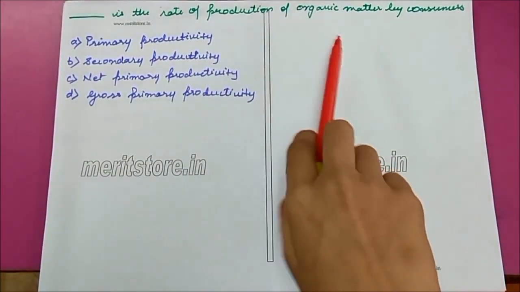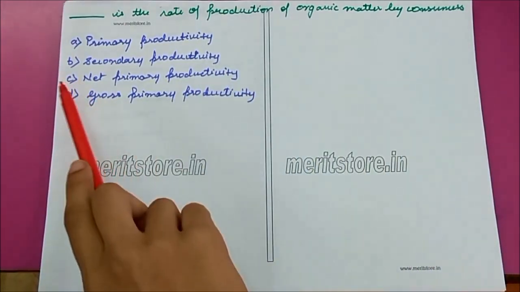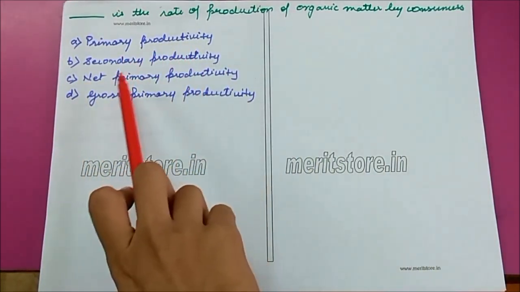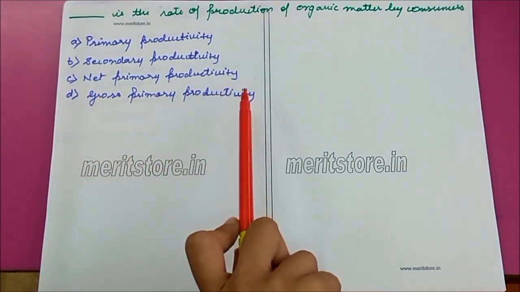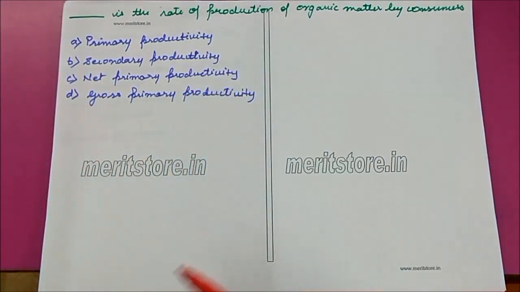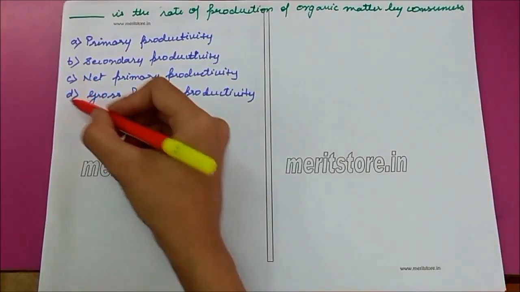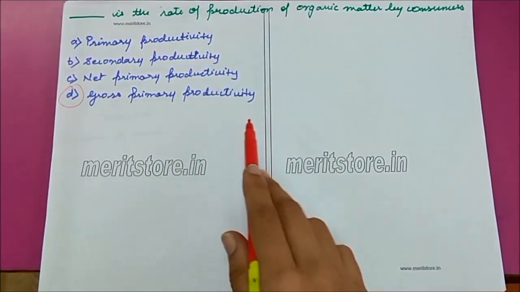Dash is the rate of production of organic matter by consumers. Options: primary productivity, secondary productivity, net primary productivity, gross primary productivity. The correct option is D, gross primary productivity.